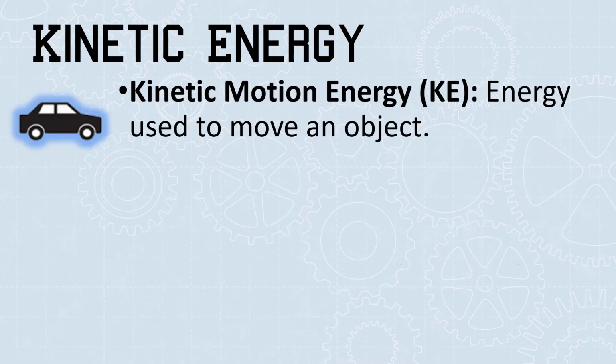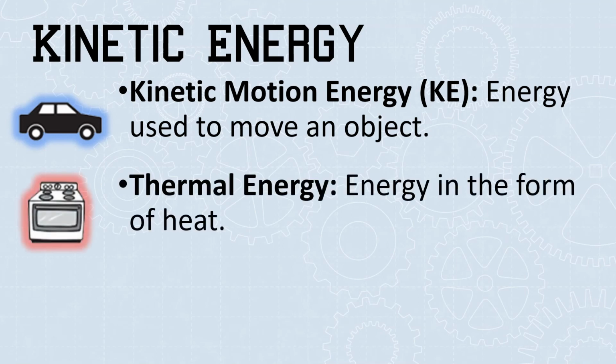Kinetic energy is how we use that energy. Kinetic energy is in motion. So the first one is KE, or kinetic motion energy. This is anytime anything is moving, it has kinetic energy. These next 2 are often called dissipated energy.